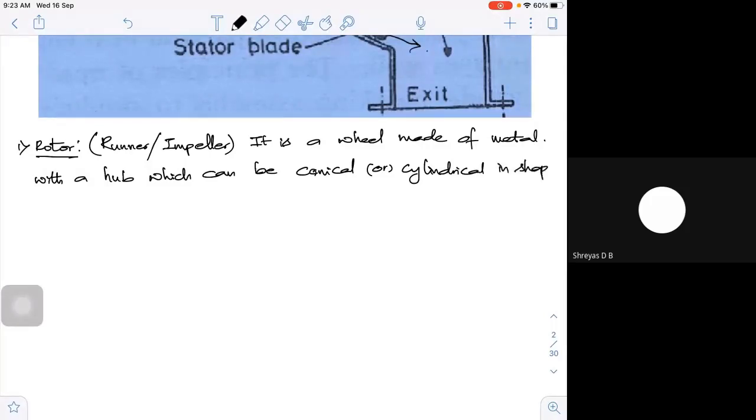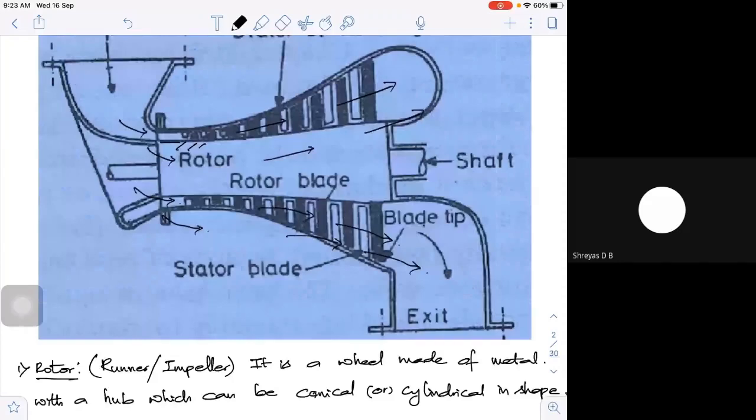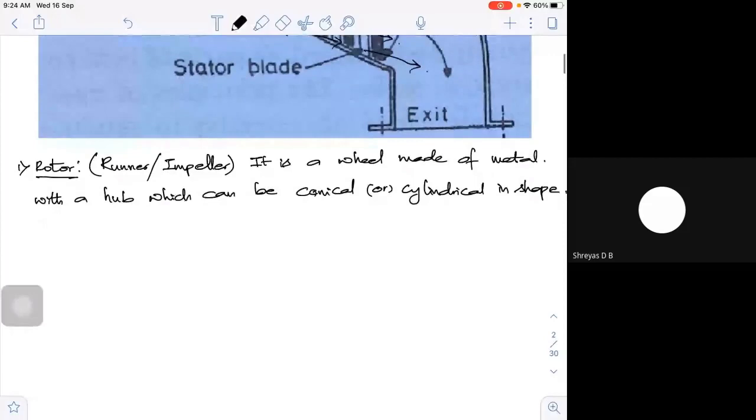It depends on what type it is, whether I'm going for a centrifugal one or an axial one. Even when you have this cylindrical or conical shape, if the fluid path is diverging, it can be a turbine. If it is converging, it becomes a compressor, because the fluid has to get compressed. So the density changes will have a lot of impact on the size and shape of your rotor. But if you look at it, it is a wheel made of metal. It should have a hub, and it can be conical or cylindrical in shape.